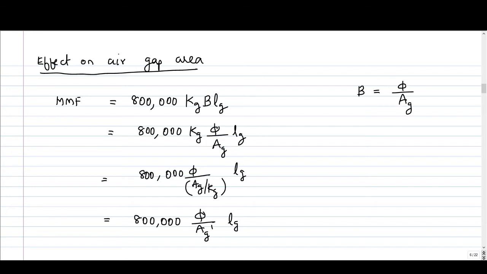I can rearrange it like this. This kg is brought to the denominator, so it is B divided by Ag by kg, and this quantity Ag by kg is denoted as Ag dash. So the expression becomes 800,000 into B by Ag dash into Lg.